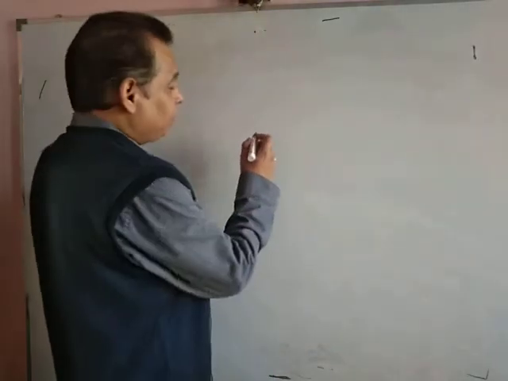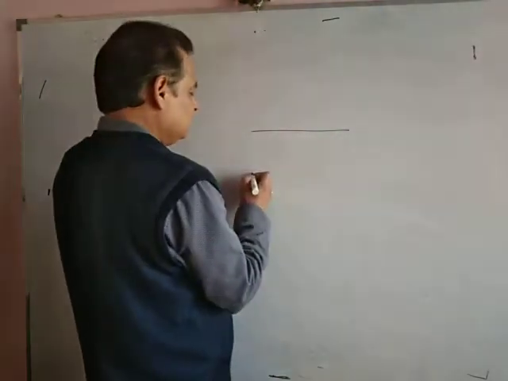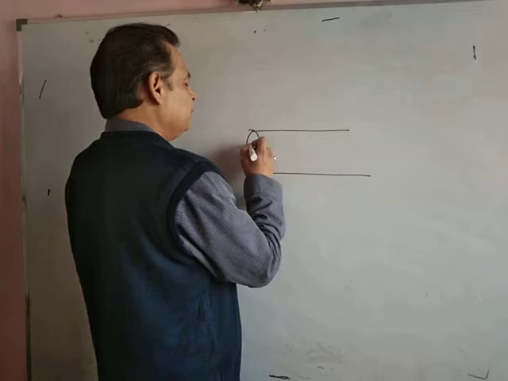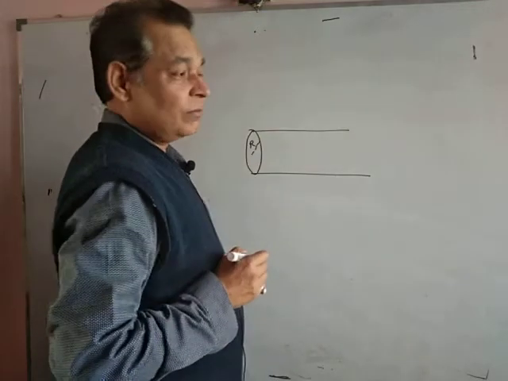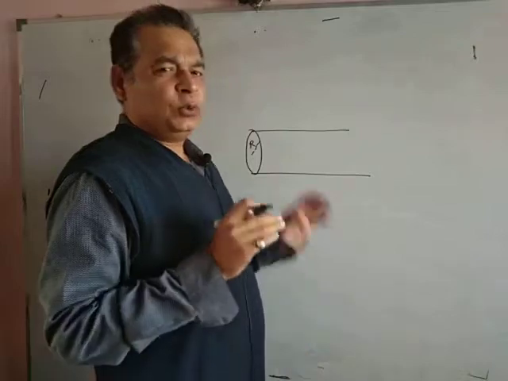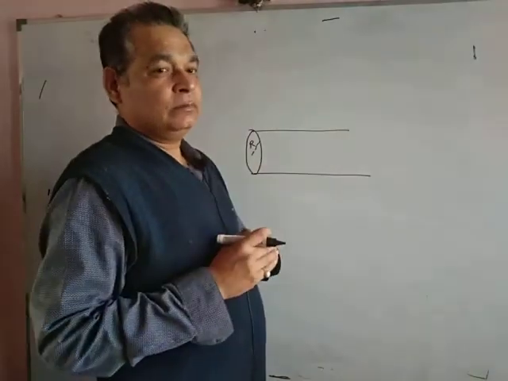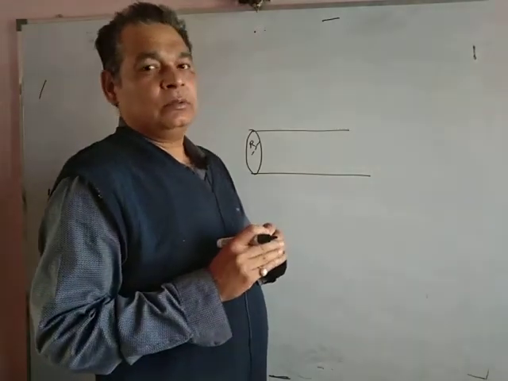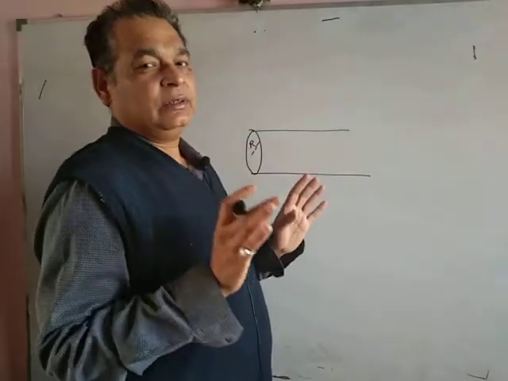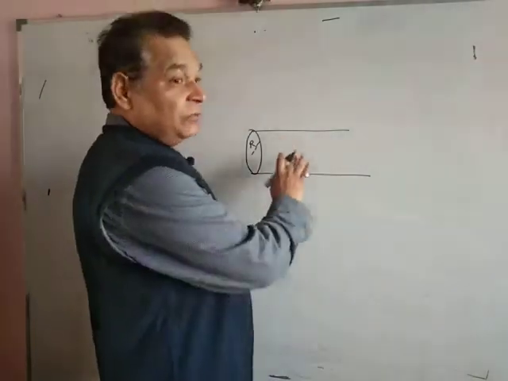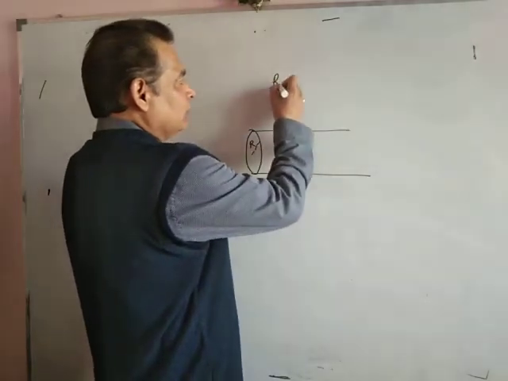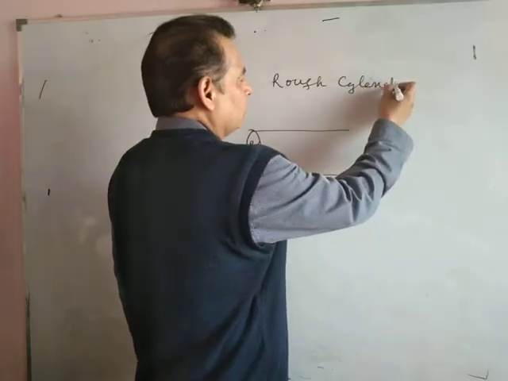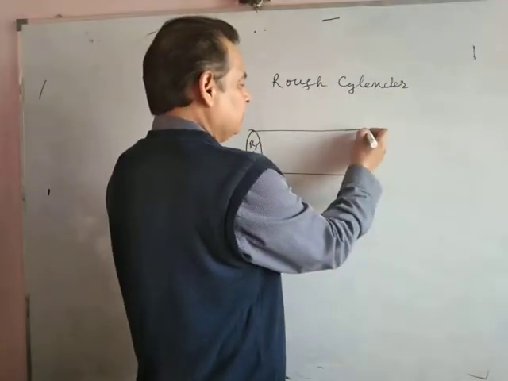Suppose this is a rough cylinder of radius r. It is put in gravity free space. We are putting it in gravity free space. There is no gravitational force or force of gravity of any type. But it is rough. Rough cylinder of radius r.